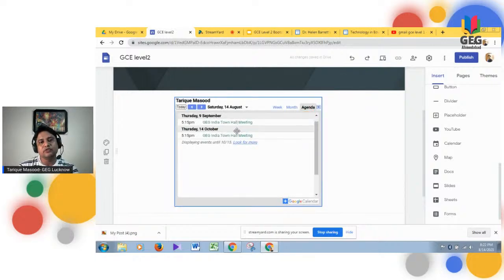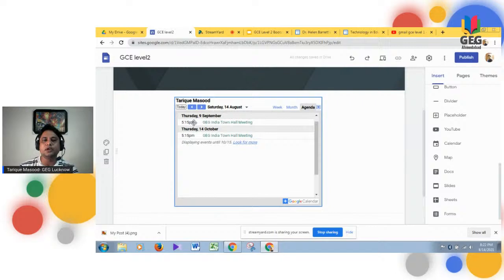Using a calendar on your website is very, very important. As an educator, let's say your student has forgotten on which day their test was. If you have shared your website with your learners, they can easily go to your site and check from there when the particular test or whatever work you have assigned is due.